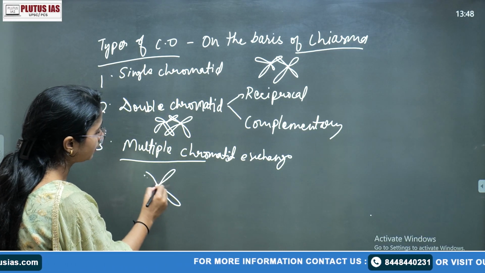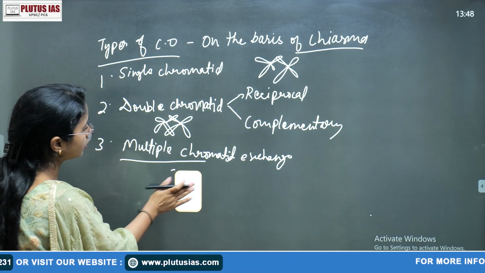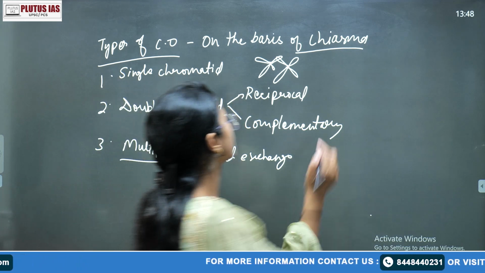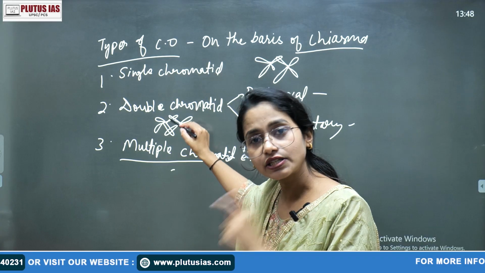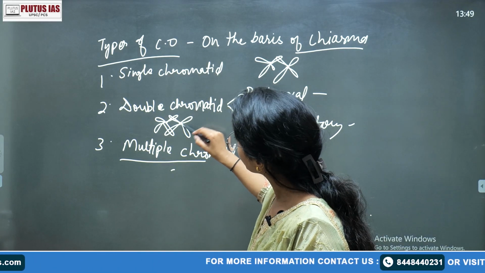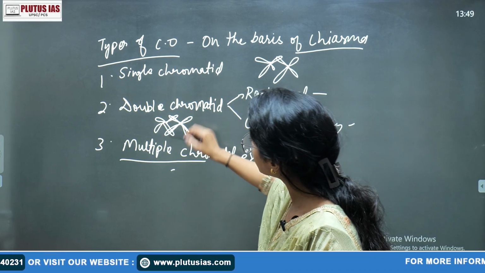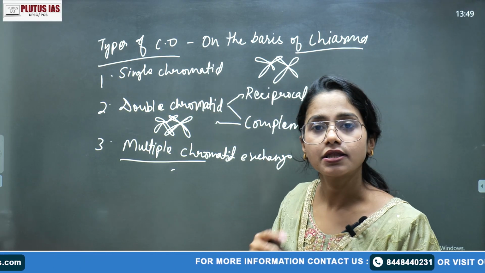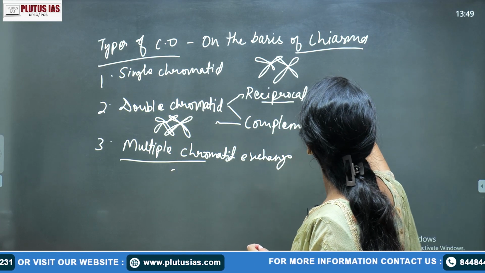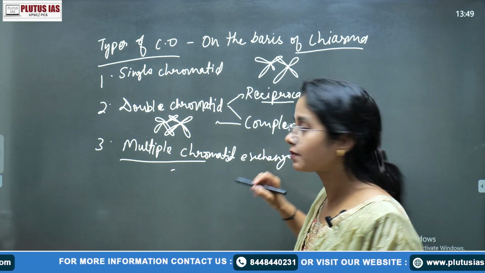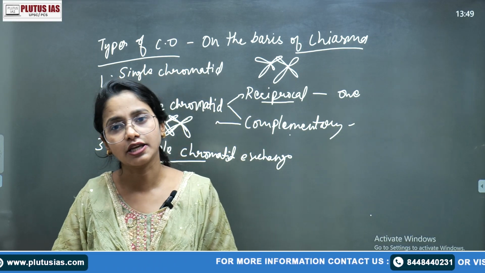Maybe in another slide we will talk about more than one site. What is the meaning of reciprocal and complementary? If the same chromatid is forming the first chiasma and the second chiasma, here is one chromatid and here a second chromatid, this structure shows the complementary. This is the most accepted. What is the difference? In reciprocal, only one chromatid forms the two chiasmata, while in complementary both chromatids of the chromosome form the chiasma positions.